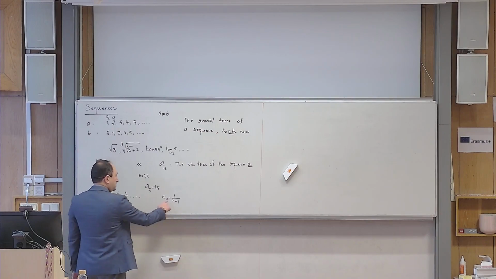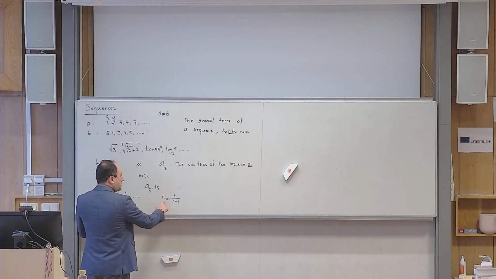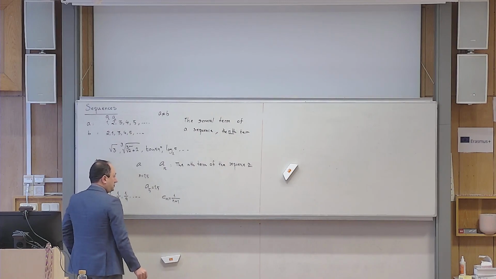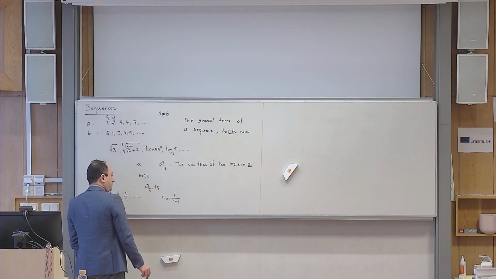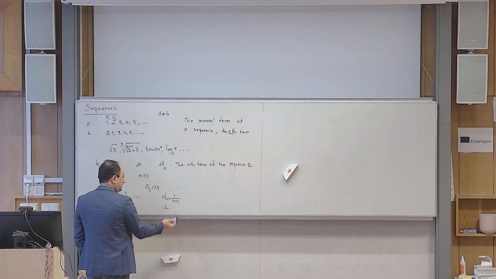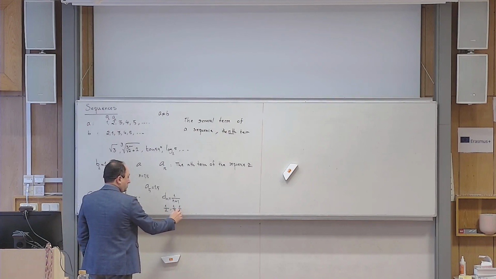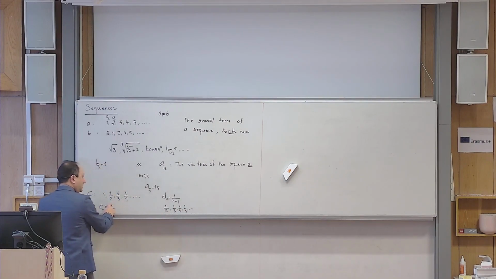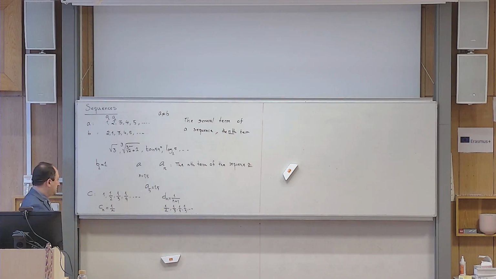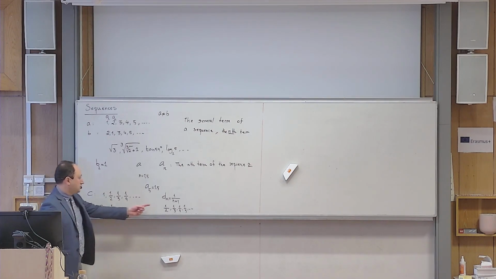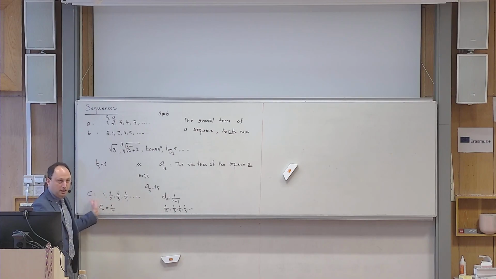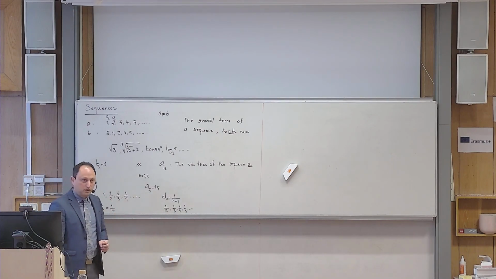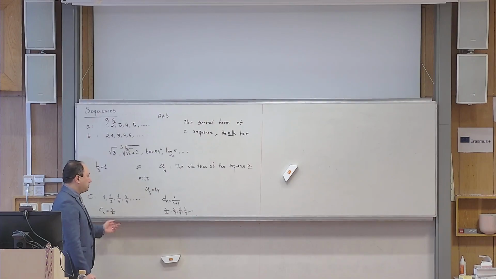Okay? So if I ask you, what is the list of numbers generated by this formula? Let me write it as d sub n. So it becomes 1 over 2 first, and then 1 over 3, and then 1 over 4, and then 1 over 5, etc. And then you see that this sequence and that sequence are not the same. The difference is only that it starts with 1 over 2, but this one starts from 1. But anyway, these two sequences are not the same. Okay? So the idea of the general formula is something like that.